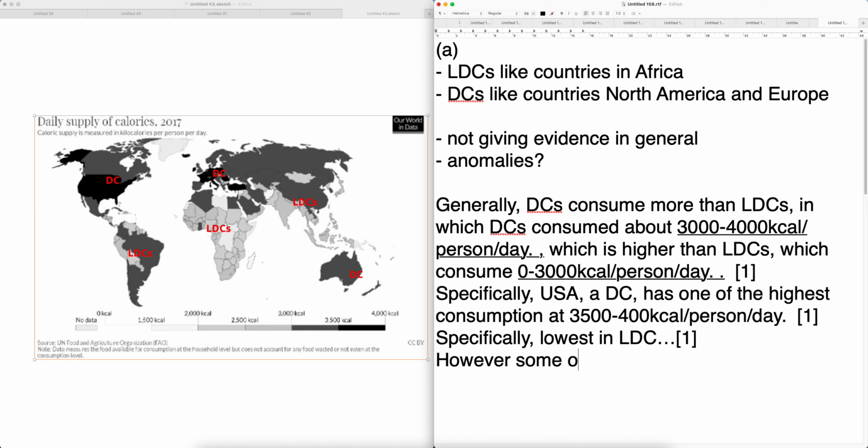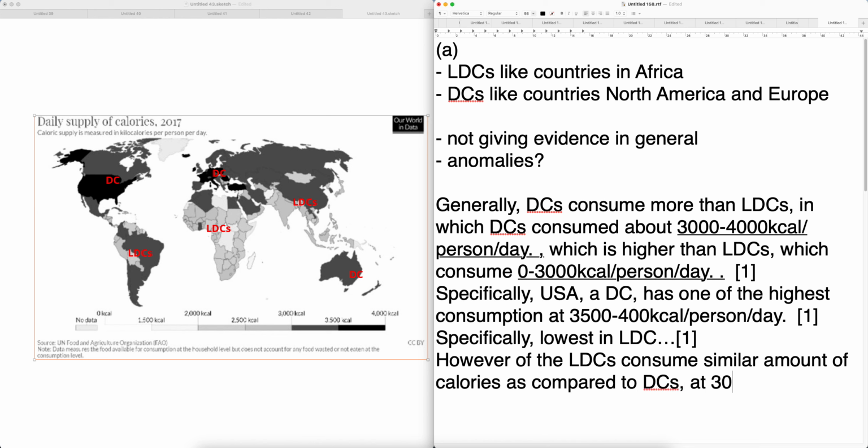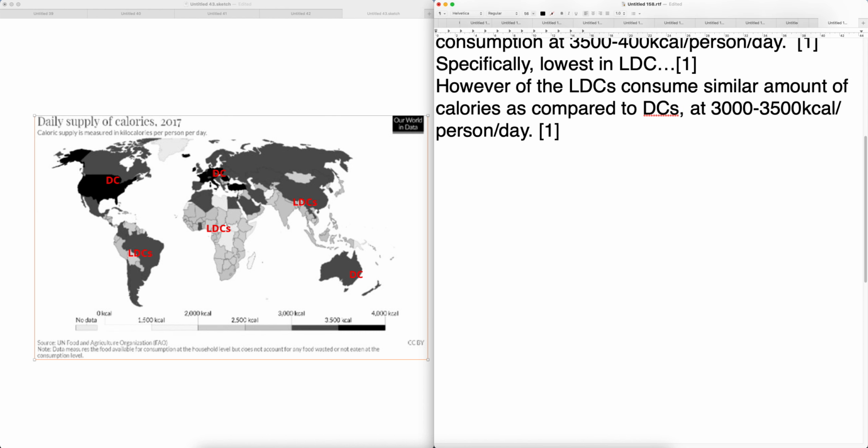However, some of the LDCs consume a similar amount of calories as compared to DCs, at 3,000 to 3,500 kcal per person per day. Most of them are in this gray range. Then give me the specific.